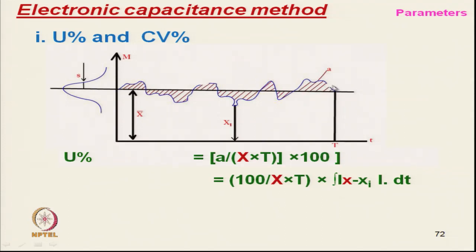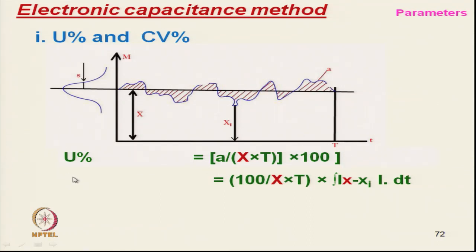So, we measure the area and divide it by the number of readings, which is proportional to t, and that gives the mean deviation. If we divide it by x, that is the mean value, and multiply by 100, it gives the U percent.